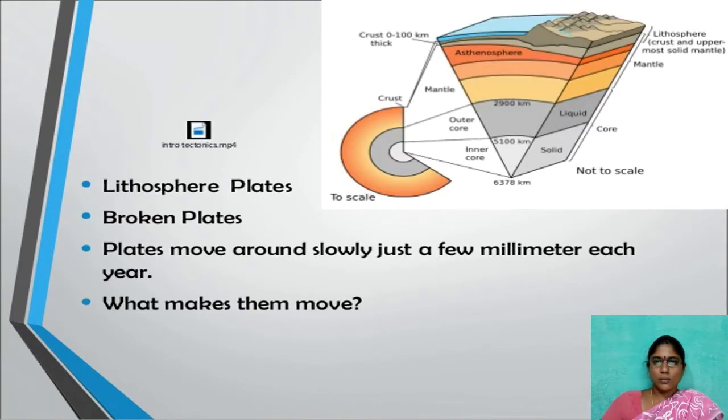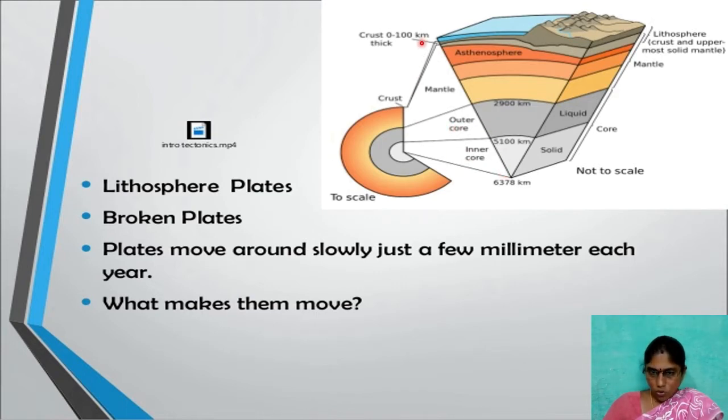This is our Earth, the inner part of the Earth, what we call crust, mantle. The top layer is crust, the second layer mantle, and the third layer, the core, again divided into two parts, inner core and outer core.